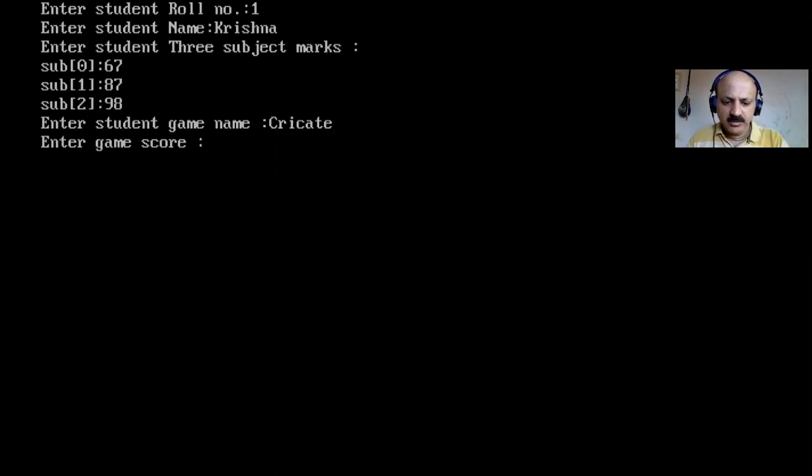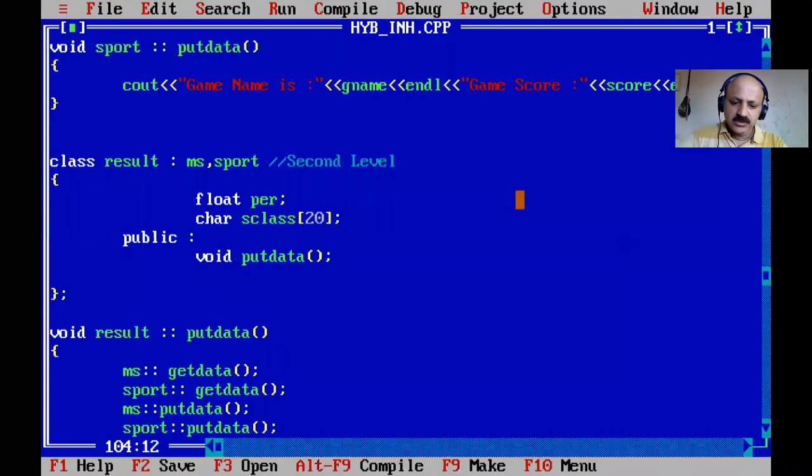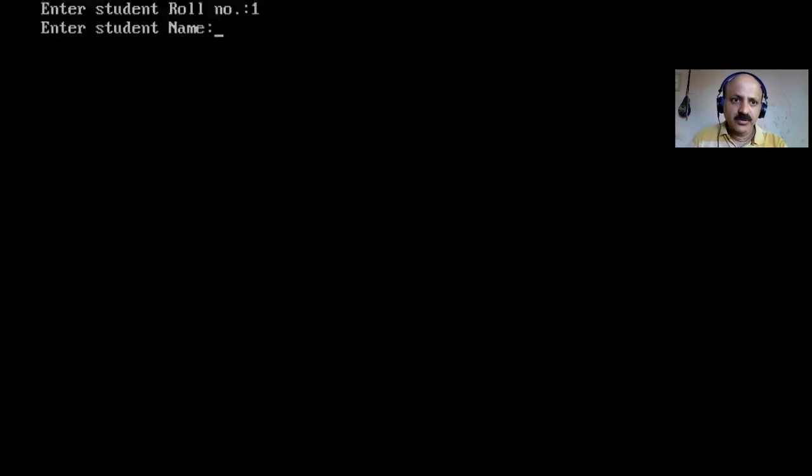Okay, and then give like 65 marks. So yes, now control our percentage is not up to 100. So yes, I think so. Now again run and test with other data.